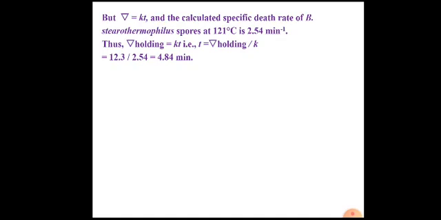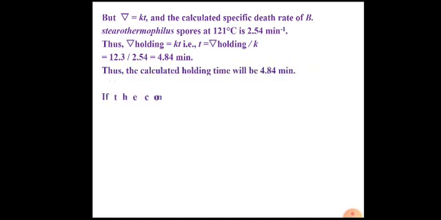What is this value? This is the value of t. t is the holding time. This means that we need to expose the fermentation medium to 121 degrees Celsius for 4.84 minutes only. That is how we have designed a procedure for batch sterilization process. The temperature is 121 degrees Celsius. The holding time is 4.84 minutes. Therefore, the calculated holding time will be only 4.84 minutes.